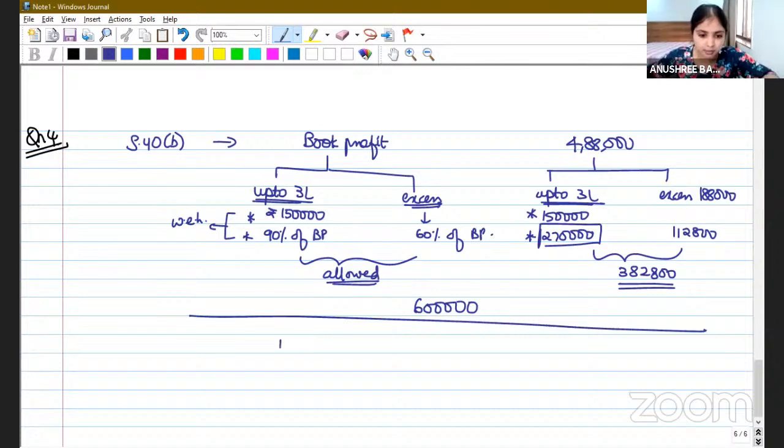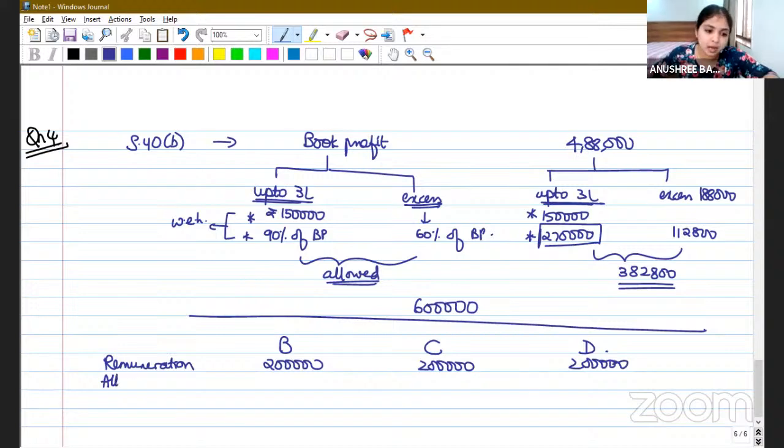Now let us talk about our 3 partners, Mr. B, Mr. C, and Mr. D. How much remuneration did my firm give the partners? My firm gave the 3 partners 2 lakh each. But how much will be allowed for the partnership firm? This is an expense for the partnership firm. So for the partnership firm, how much remuneration will be allowed? Only 3,82,800. So if I divide by 3, for each partner's remuneration, only 1,27,600 will be allowed for the partnership firm.